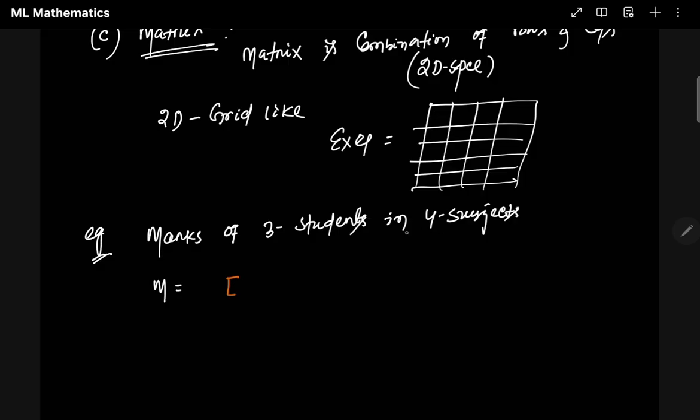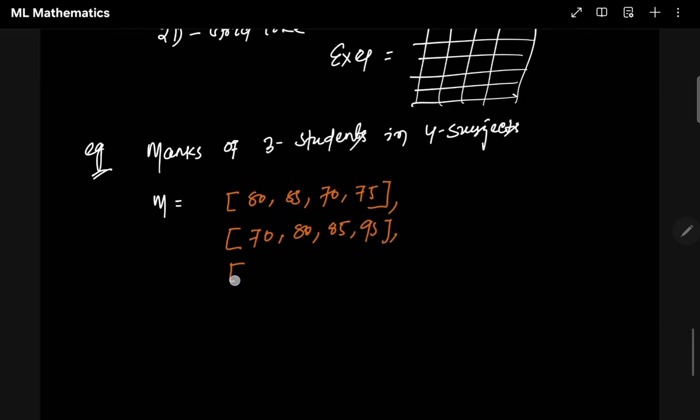How many subjects? Each guy is in 4 subjects, right? So 80, 85, 70, 75. One guy, one list. Second guy having second list, right? 80, 85, 95. The second guy is done. Then the third guy is, right? 90, 95, 75, 65. If you consider this, these are all vectors.